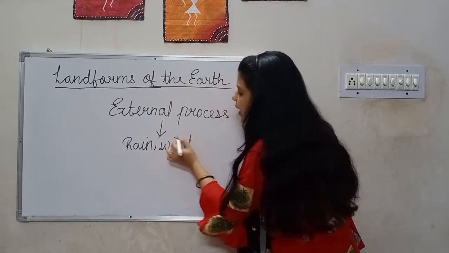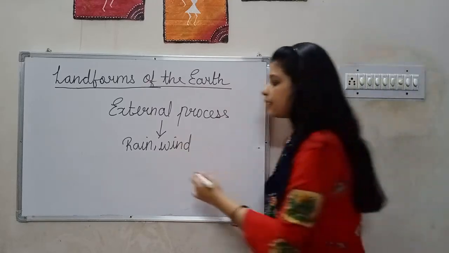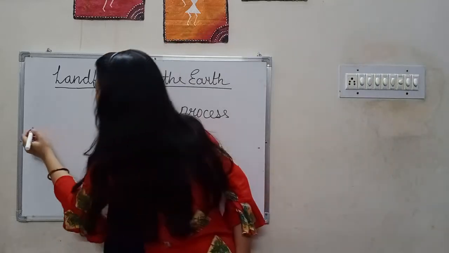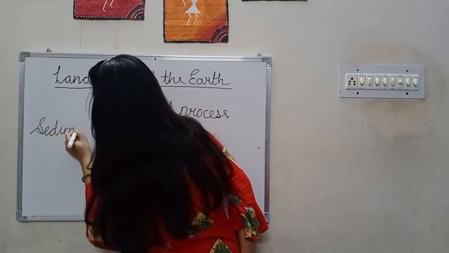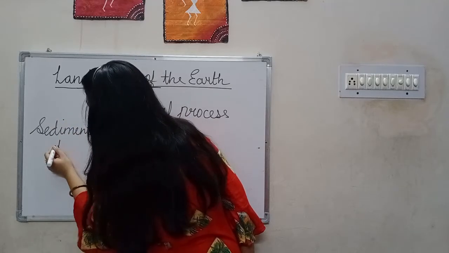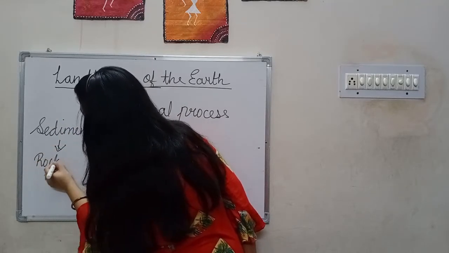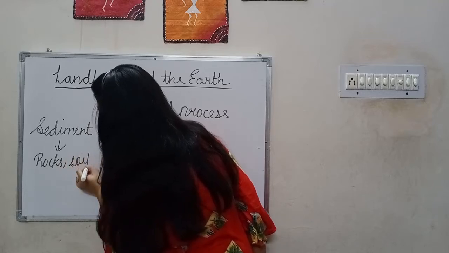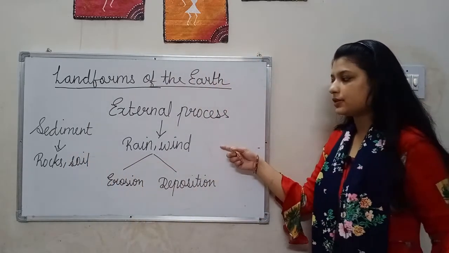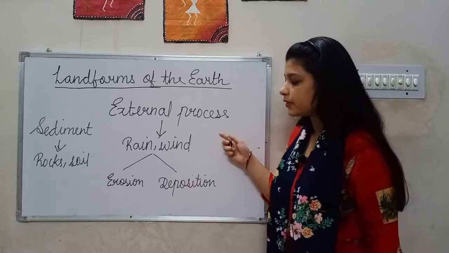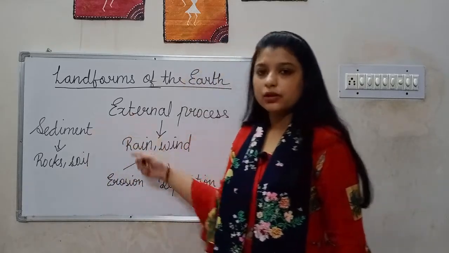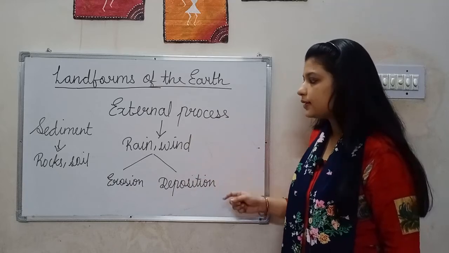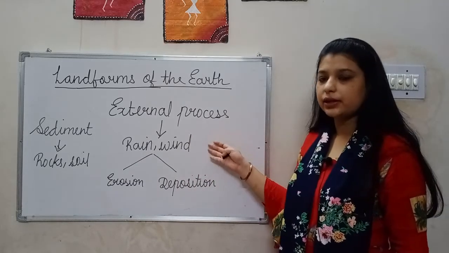wind act upon the surface of the earth and under which two processes take place. One is erosion and another one is deposition. We will also learn about sediments. What are sediments? Sediments are rocks and soil. Rain and wind are the agents or the external forces due to which sediments are worn off from the surface of the earth.